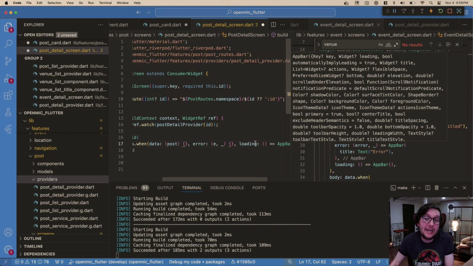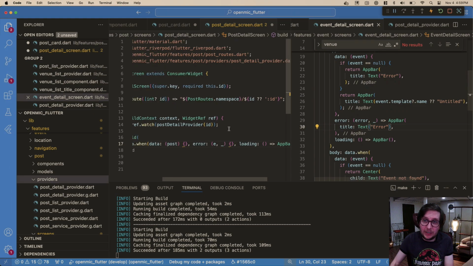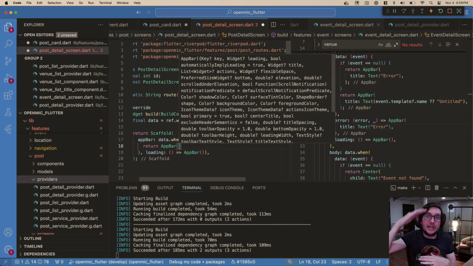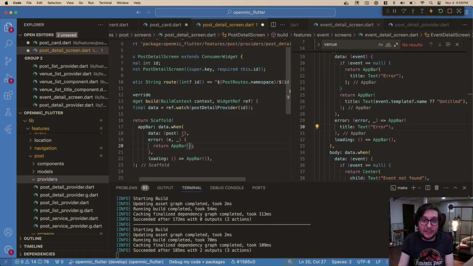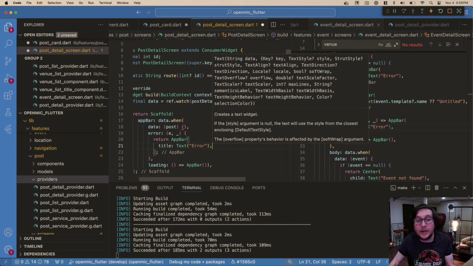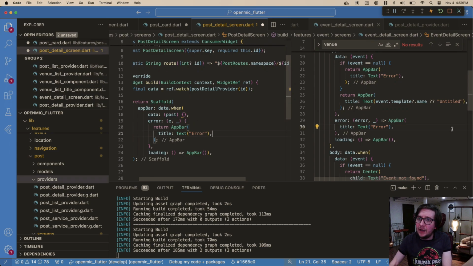We could put a loading spinner in the app bar, but I think that's overkill because we're going to have a loading spinner somewhere else. Now, if there's an error, here we still want to return an app bar. And the reason we want to have the app bar is so stuff doesn't just resize when it loads, but also so that you have a back button, whether there's an error loading or not. And the title here will just be text error. And we can just have the word error because we're going to be handling in the body showing the real error.